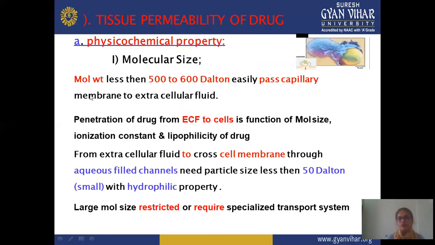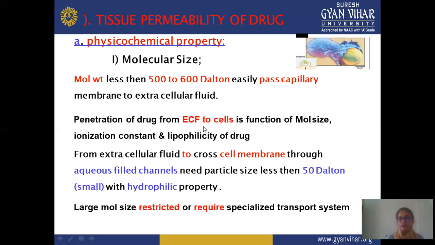In tissue permeability of a drug, the first factor is physicochemical property. In physicochemical property, we discuss molecular size: which molecular size is suitable for crossing the membrane, and which molecules cross the membrane easily. Molecular weight less than 500 to 600 Dalton easily passes the capillary membrane to extracellular fluid. Those molecules with a weight of 500 to 600 Dalton easily cross the membrane, and